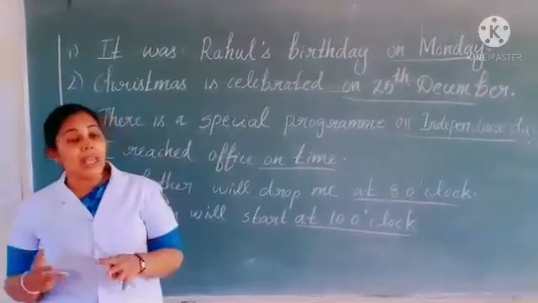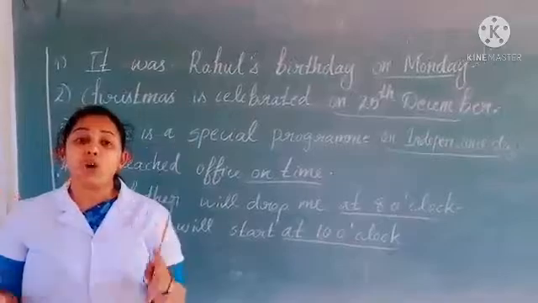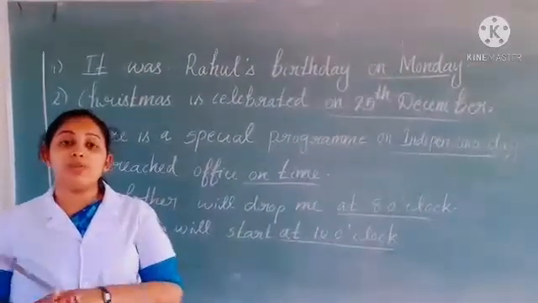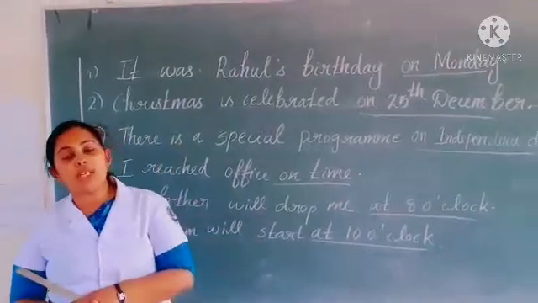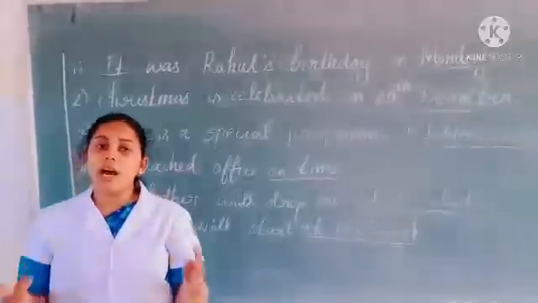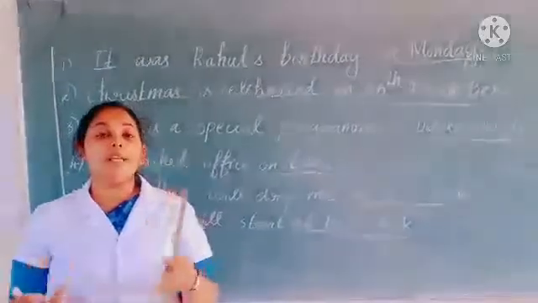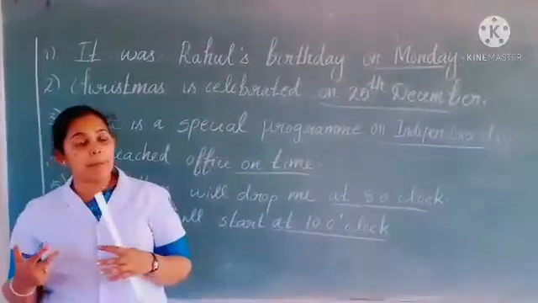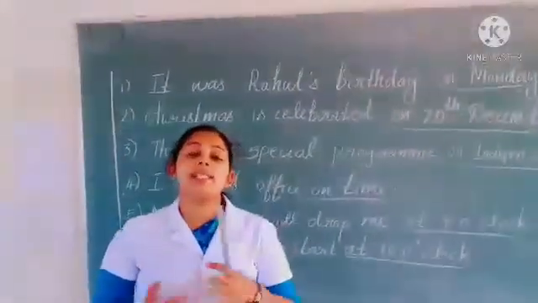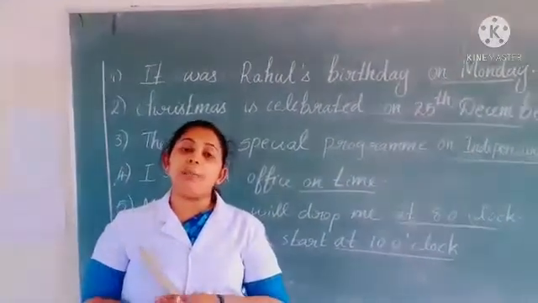And when we are talking about a specific time, I will reach on time. In such cases we can use the preposition on. And when we are talking about a clock time, we can use the preposition at. So in this lesson we have discussed the preposition of place and preposition of time. Now let us discuss the textual activities from page number 44.